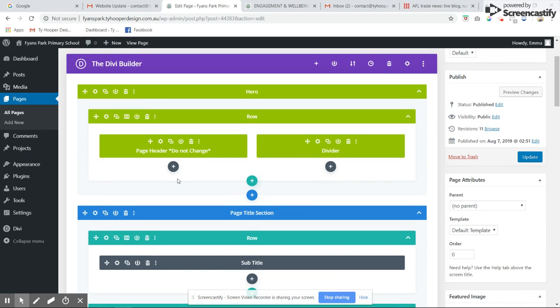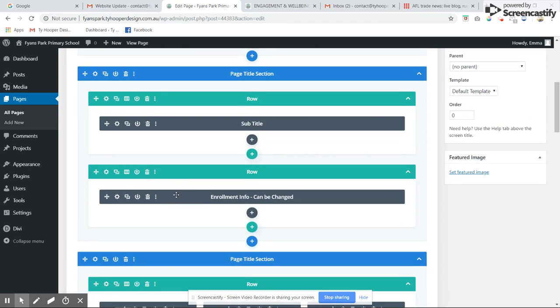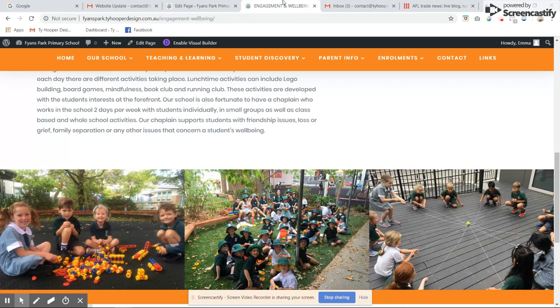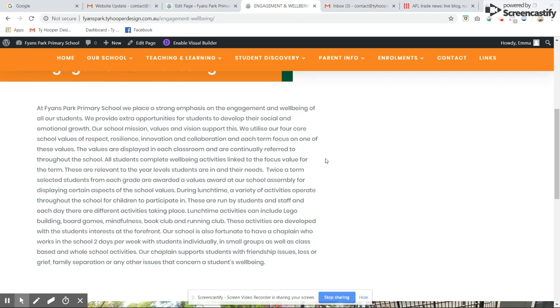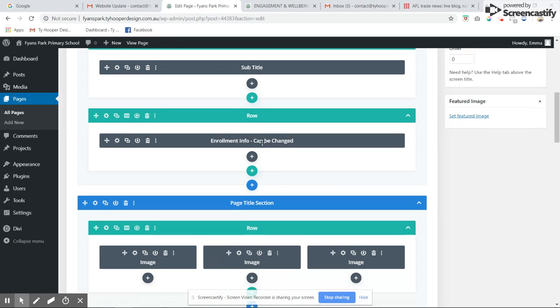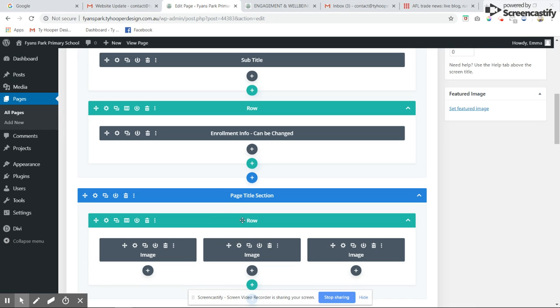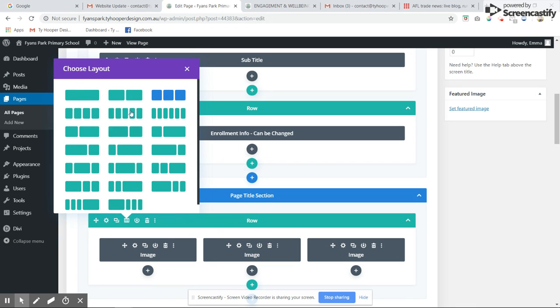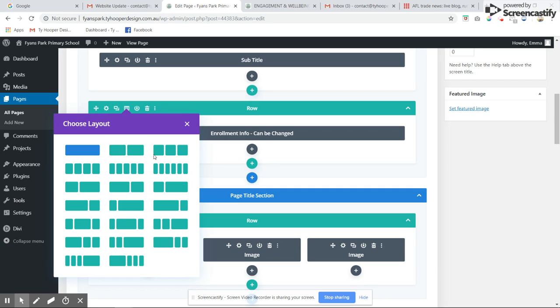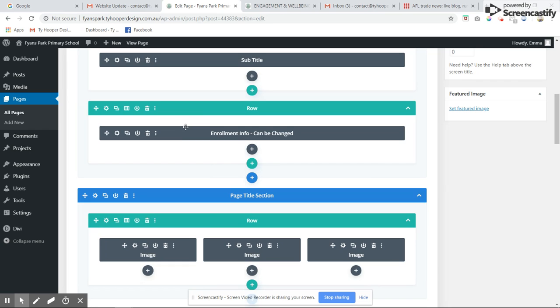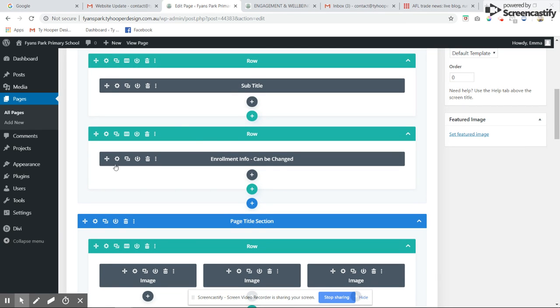So if we want to edit the text, come down to this module here. Each of these gray areas represent individual modules. So this is one module, this is another module, and then just the rows. We can select how many columns in each row. So we have 3 for the images. For the text, we just have a single one shown here. So you can change these and have different layouts and different columns. But basically, if we just want to edit the text for this page, we just have to click here.